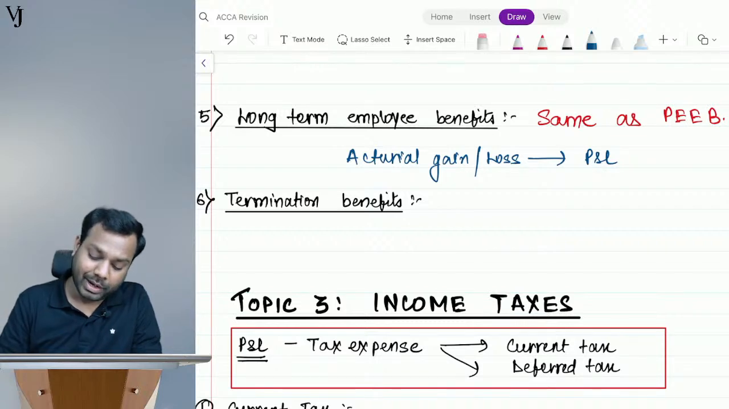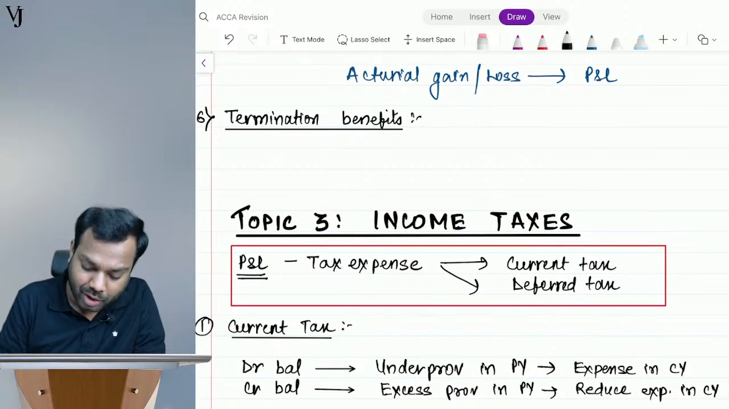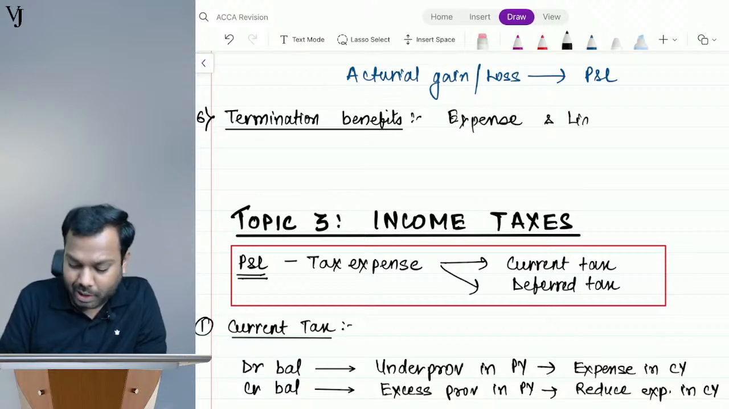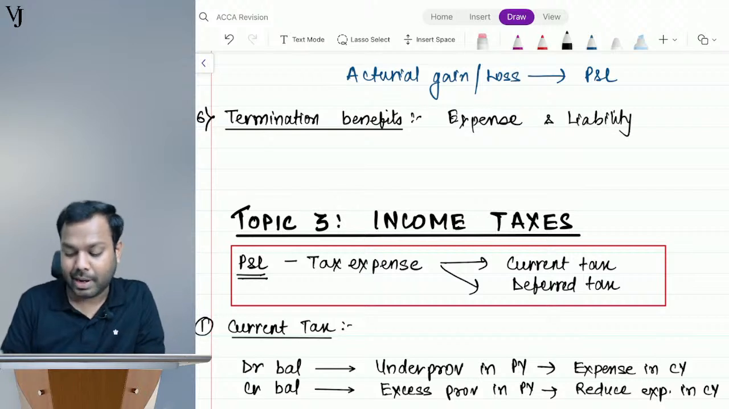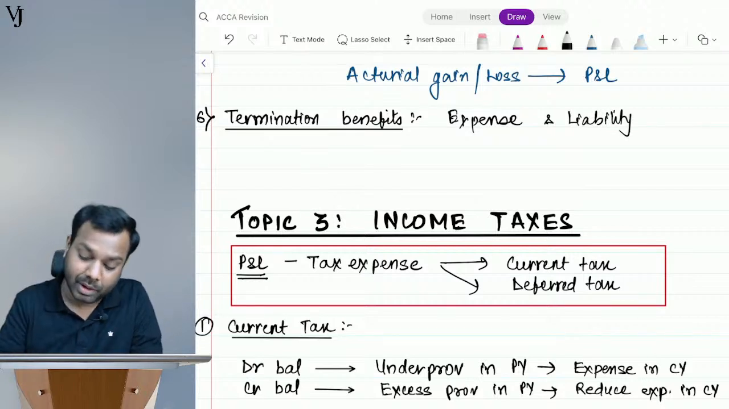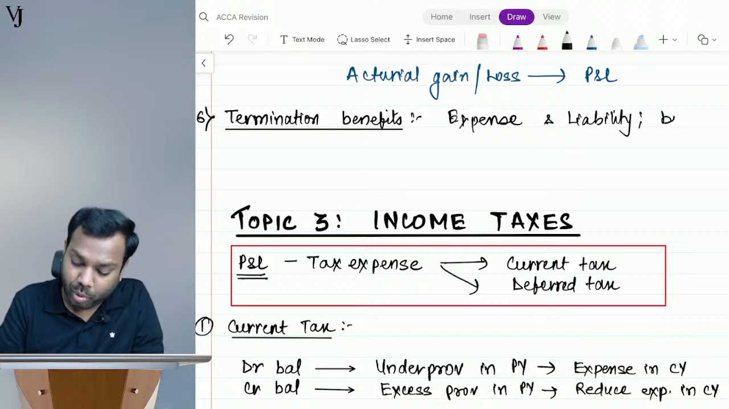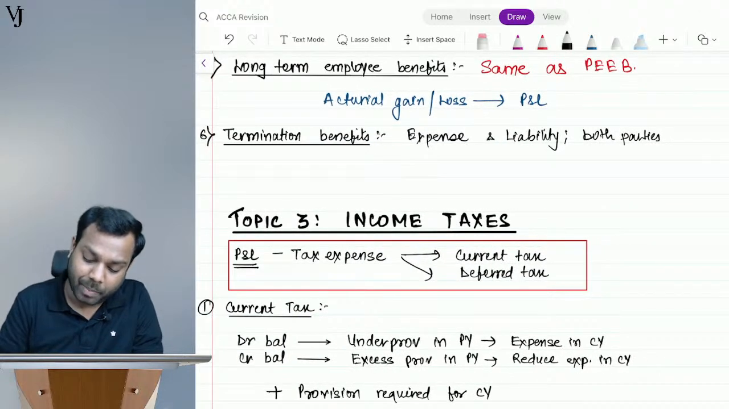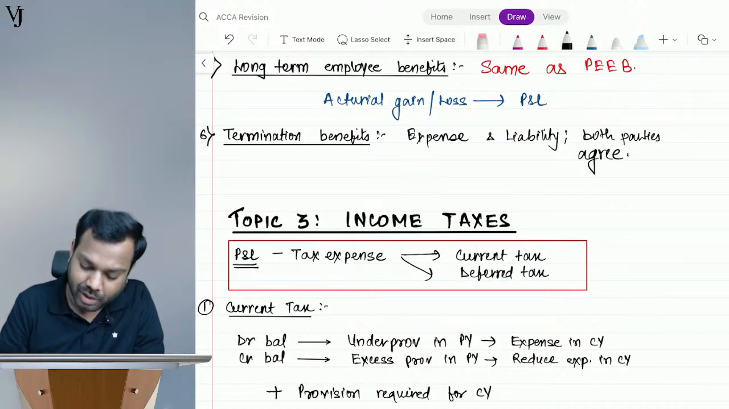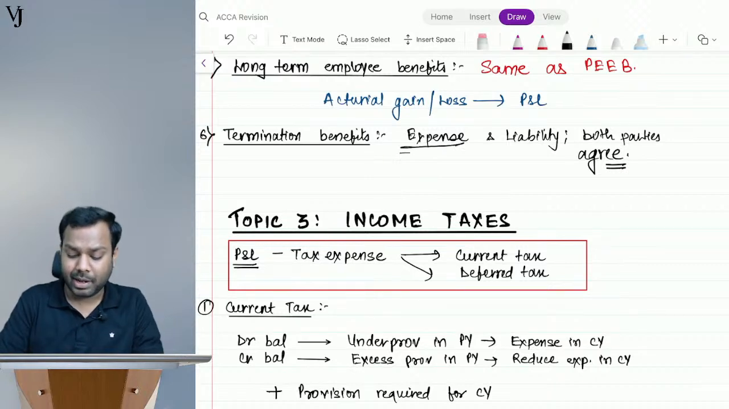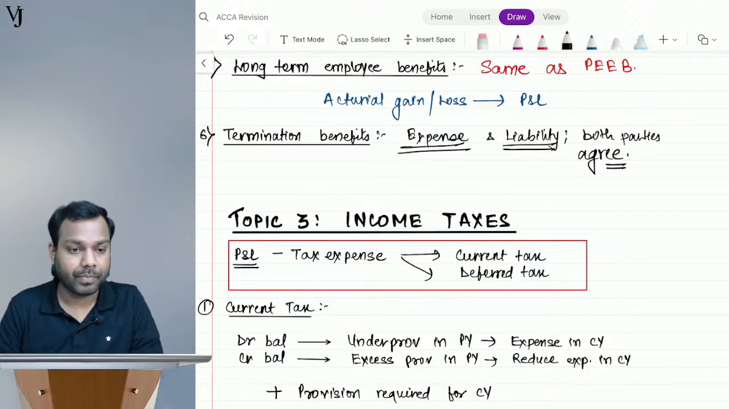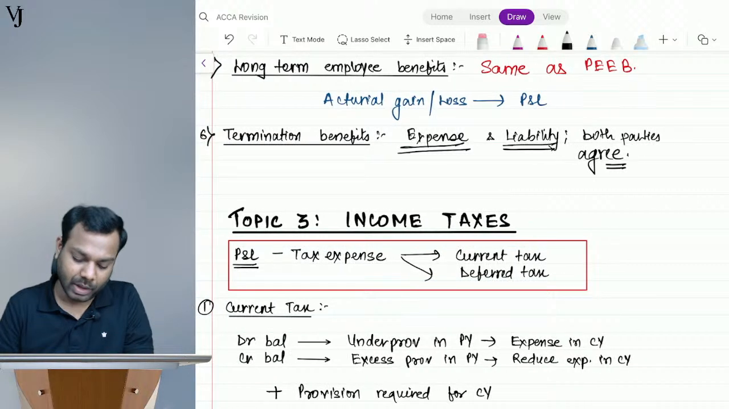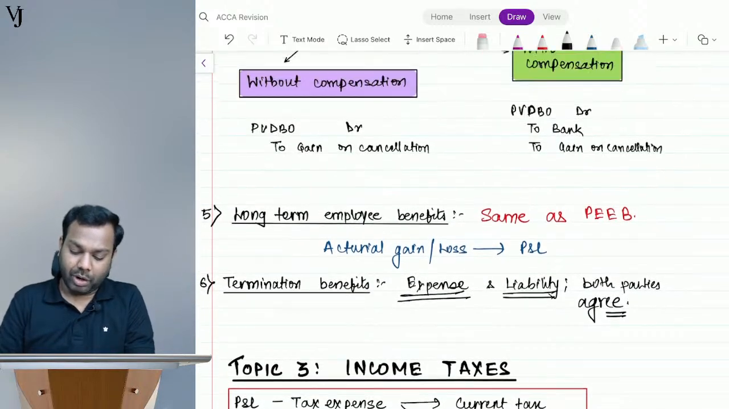Okay. Now termination benefits. I will record an expense and I will record a liability, provided both the parties, that is employee and the employer, have agreed on it. When both the parties agree, I can record an expense and a liability. Now, so that's all for this one.